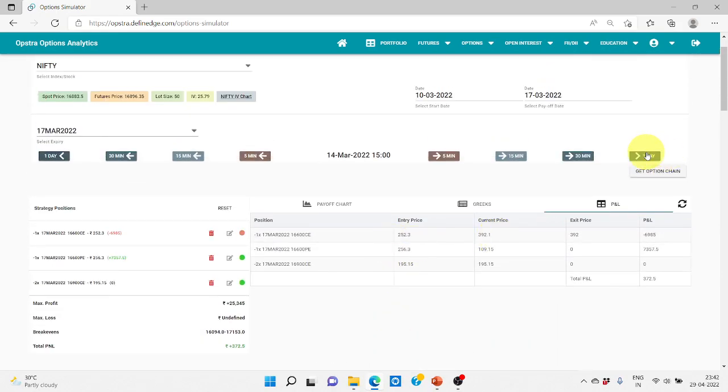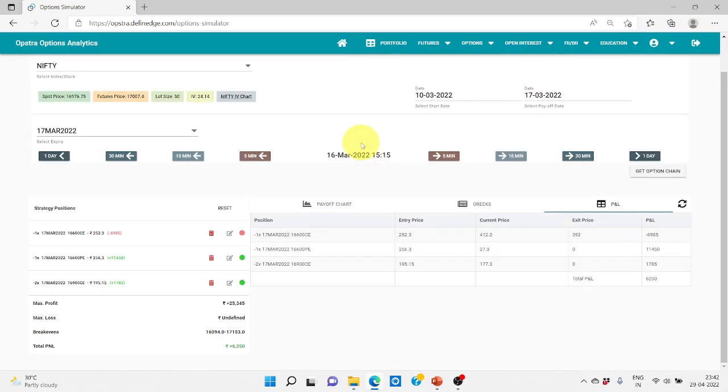Let's see what happens the next day. Next day it has actually reversed. So actually we are in good profit because both these things are kind of out of the money. So no need of any adjustment. The next day again, it's not a very big move, but still it is out of the money. It is in the money, but still we'll wait for some time, is what I'll say.